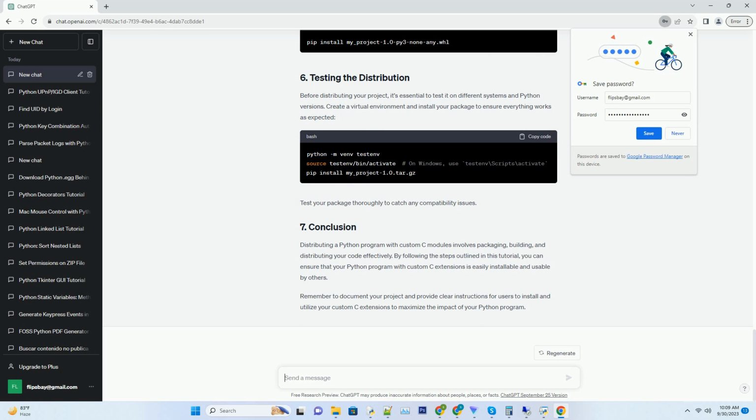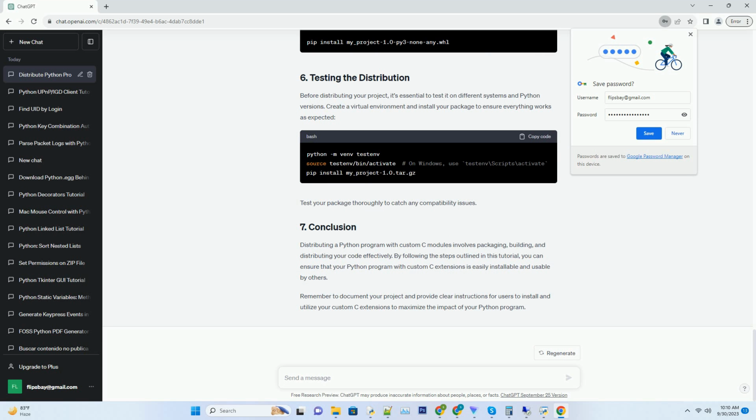Packaging your C extensions is the first step in the distribution process. You should organize your project structure like this. In this structure, my_module contains your Python code, and my_C_extension contains your C extension code.